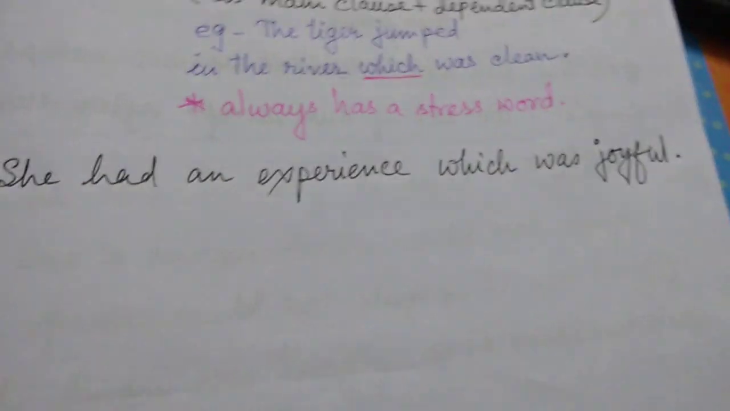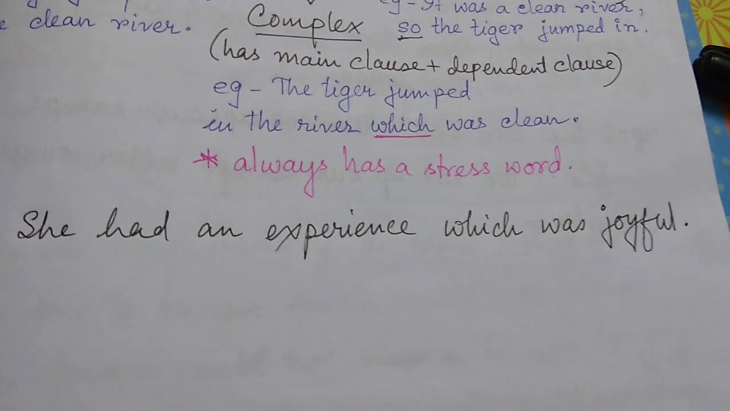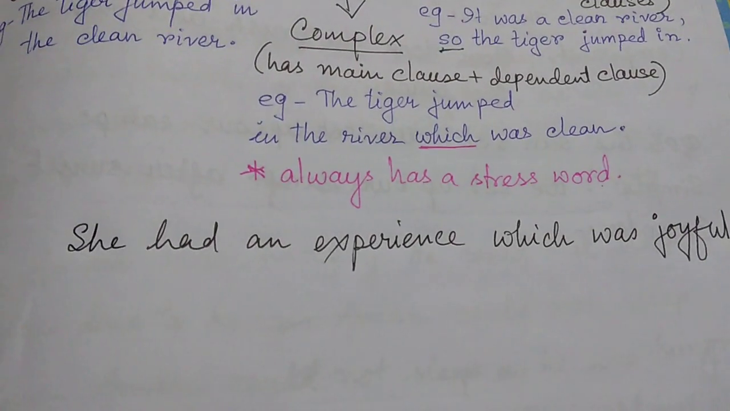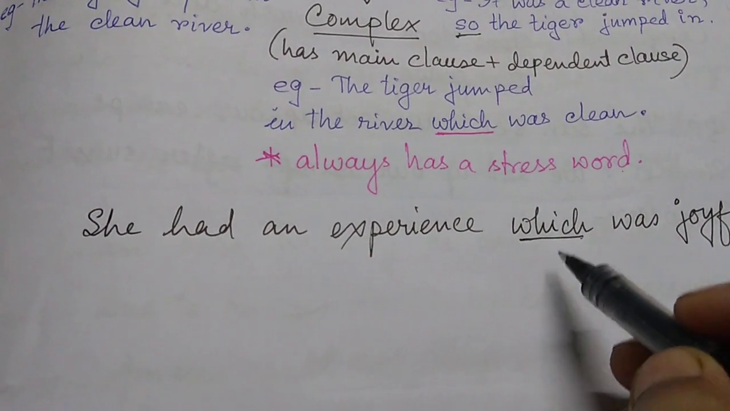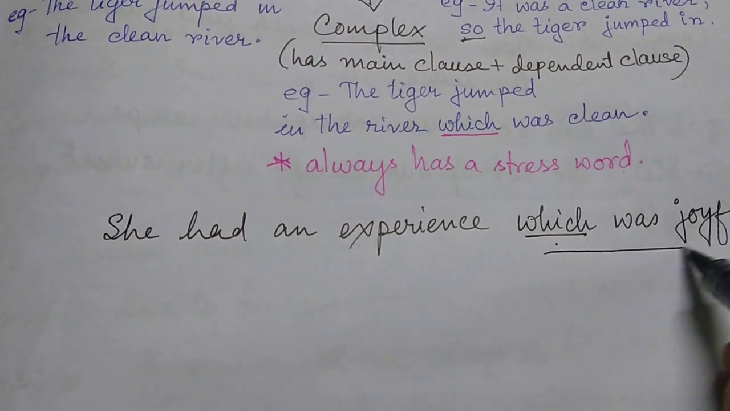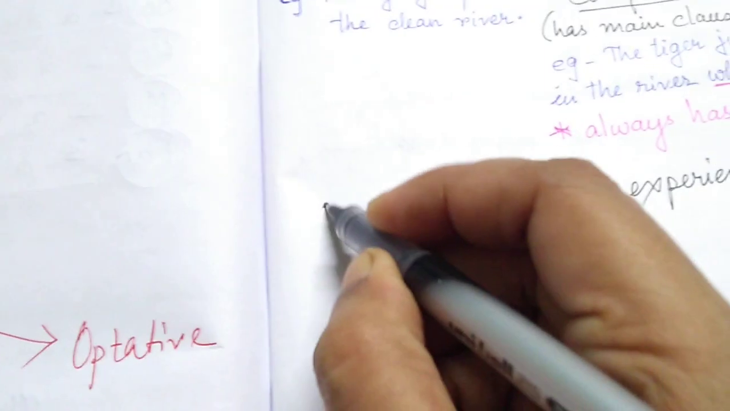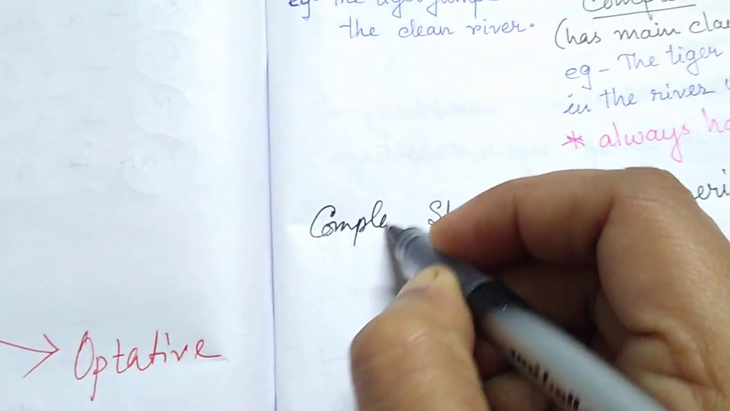She had an experience which was joyful. What kind of sentence is it? Which? Stress. So, this is a stress word. This is a subordinate clause, dependent clause. So, this is a what kind of sentence? This is a complex sentence.